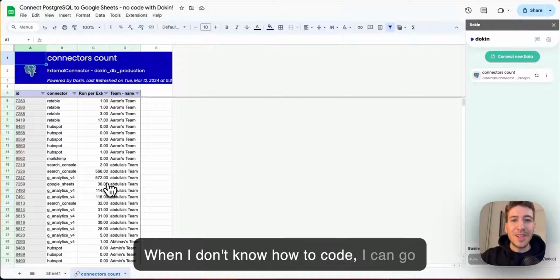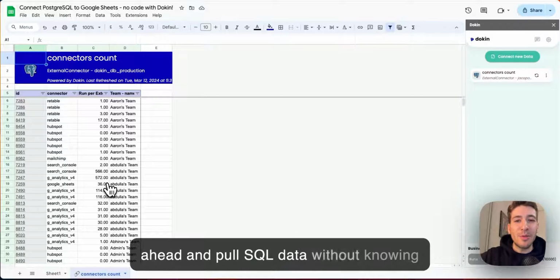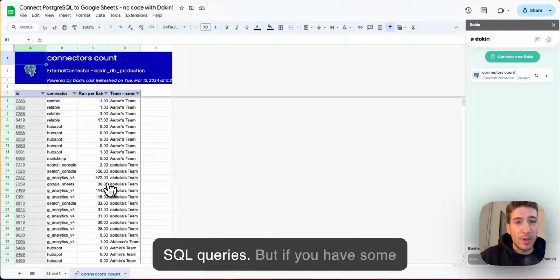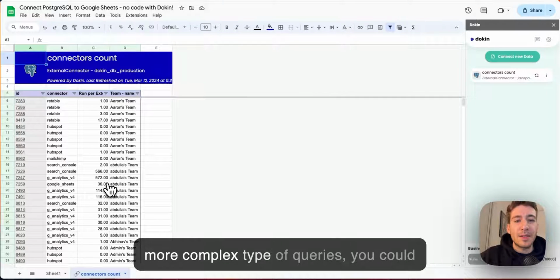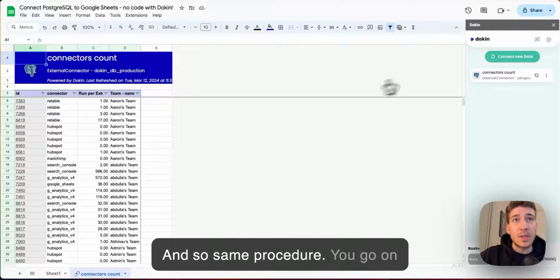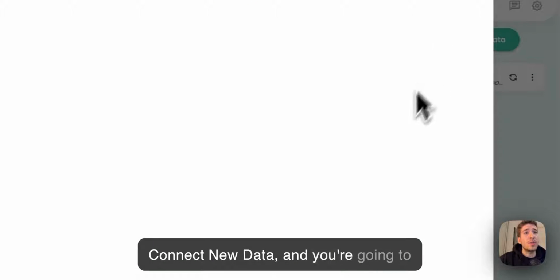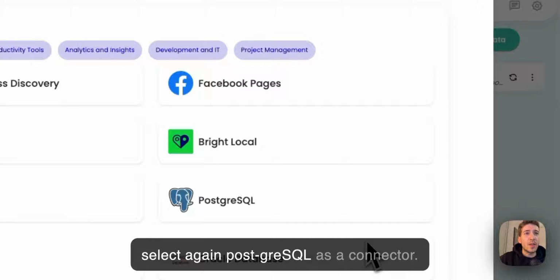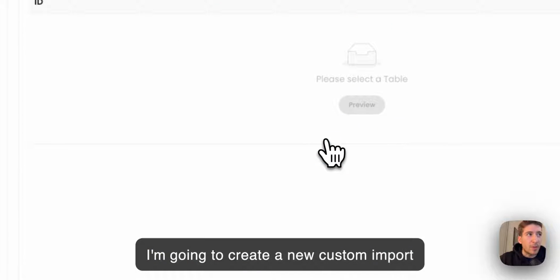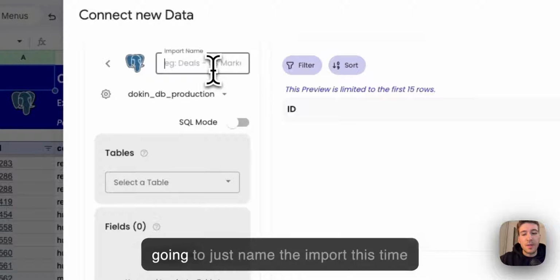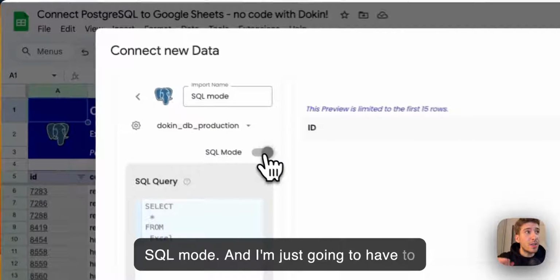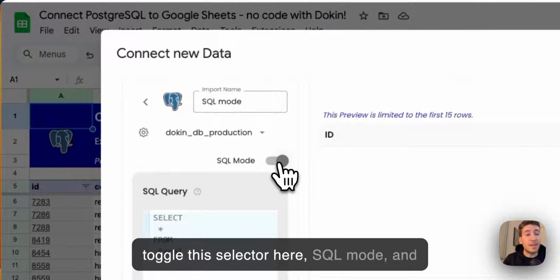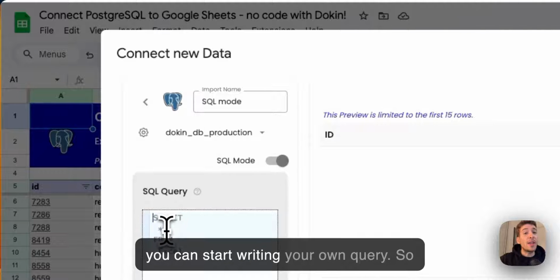When I don't know how to code, I can go ahead and pull SQL data without knowing SQL queries. But if you have some familiarity with SQL and you want to run more complex type of queries, you could do that with what we call our SQL mode. And so same procedure, you go on connect new data and you're going to select again PostgreSQL as a connector. I'm going to create a new custom import from scratch. And I'm gonna just name the import this time SQL mode. And I'm just gonna have to toggle this selector here, SQL mode, and you can start writing your own query.